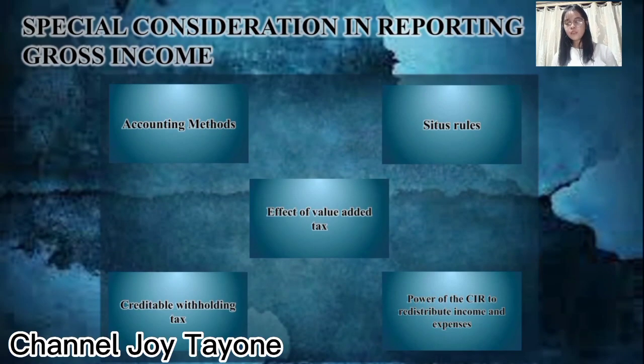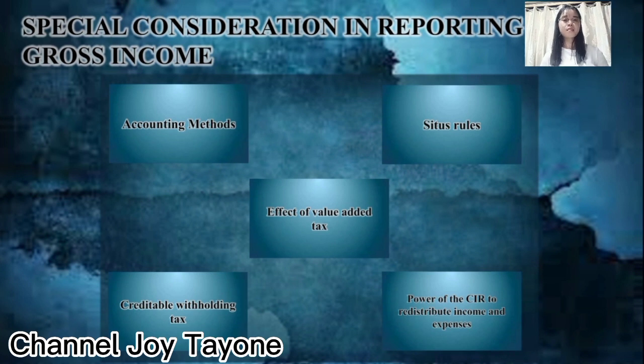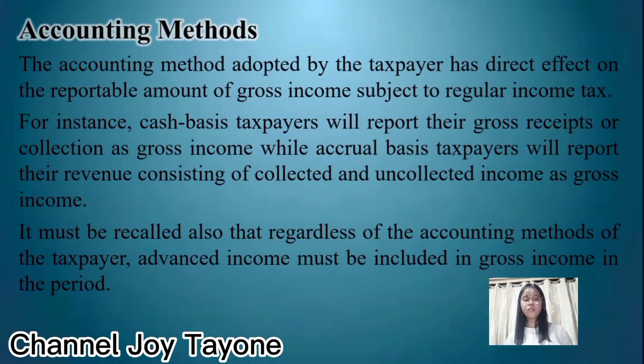Let's proceed to the special consideration in reporting of gross income. We have 5 here. First is the accounting methods, then situs rules, effect of the value-added tax, creditable withholding tax, and lastly, the power of the CIR to redistribute income and expenses. First, accounting method. Accounting method adopted by the taxpayer has a direct effect on the reportable amount of gross income subject to regular income tax.